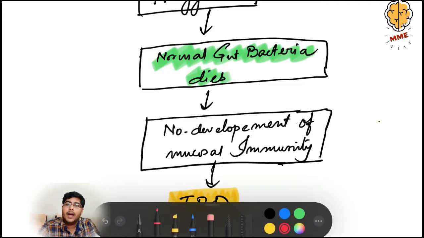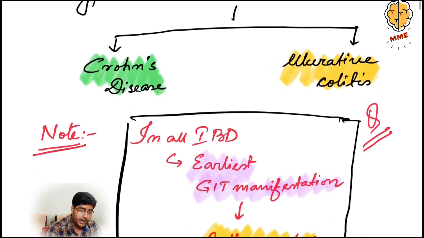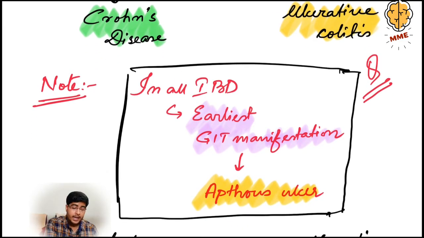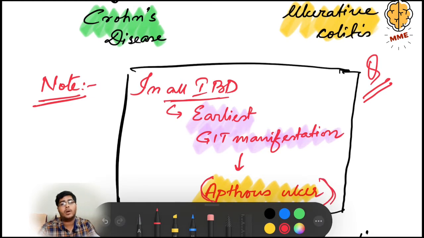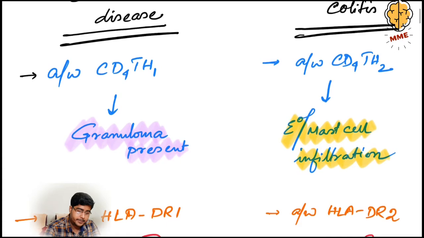Now, the types of IBD. IBD is of two types: Crohn's disease and ulcerative colitis. Before going into the difference, there is a note for you. All IBD has an earliest GIT manifestation in the form of aphthous ulcer. This came as an MCQ in the All India exam. Now, let's discuss Crohn's disease and ulcerative colitis in the form of differences.